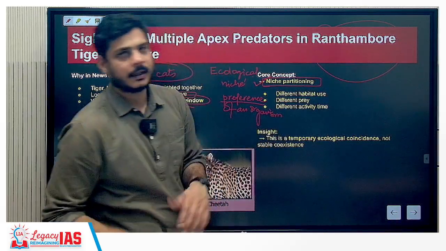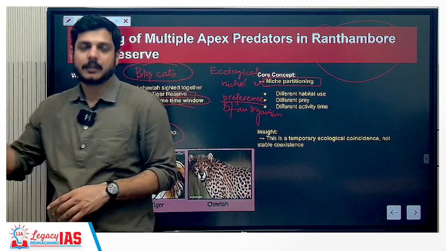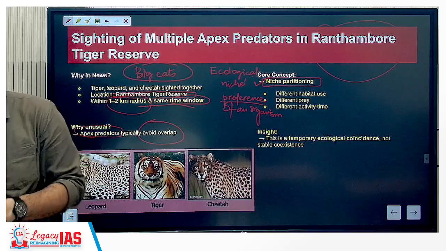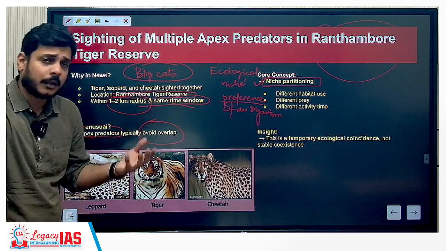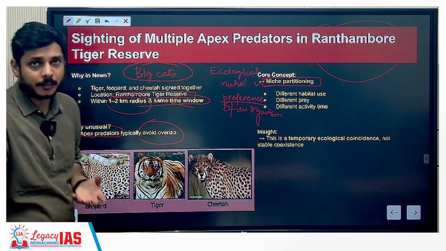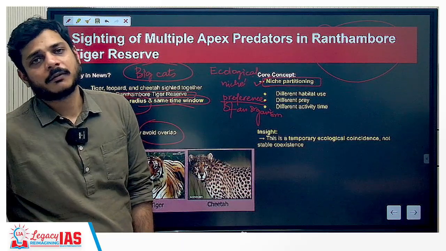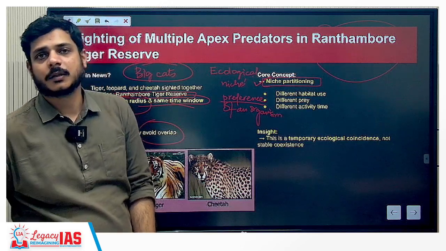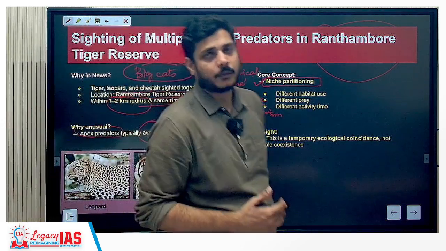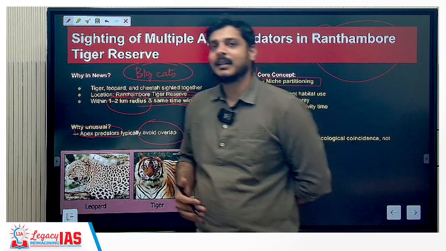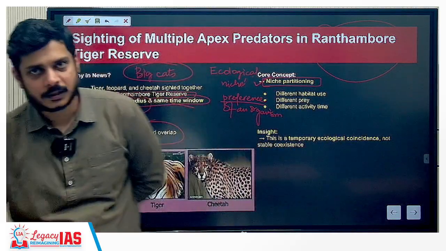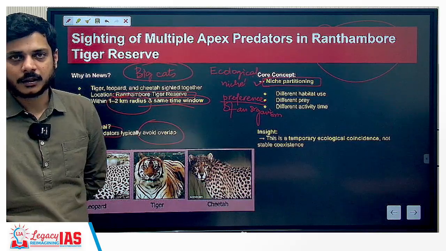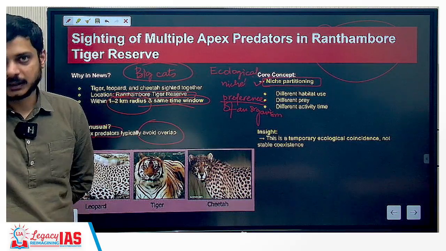Preference. That means where does it reproduce, where does it eat its food, where does it go for any kind of activity. Migration is something that is very common with migratory birds and migratory animals, that in a particular season they will migrate to some places. There was an example of the olive ridley turtle that will migrate to the eastern coast of Odisha, and there they will lay their eggs. This kind of migration takes place only in a particular season. So for the olive ridley turtle, the niche becomes the eastern side of India.